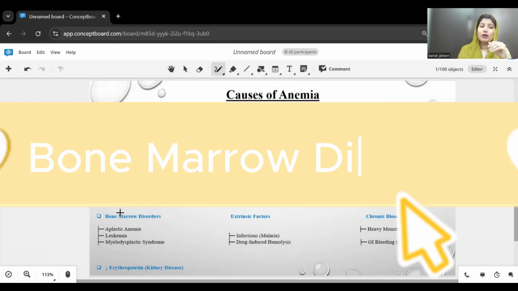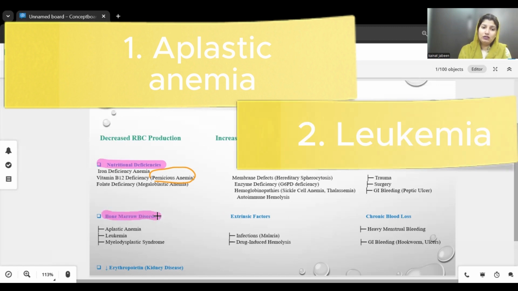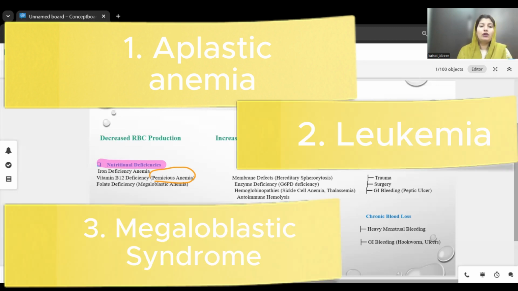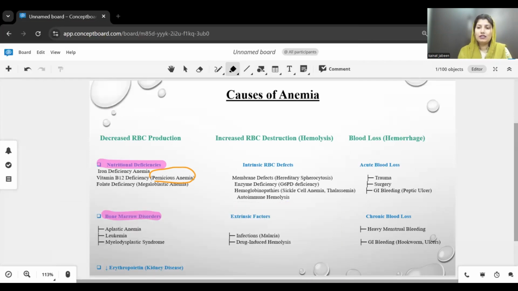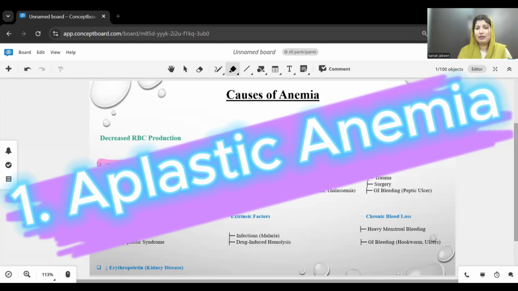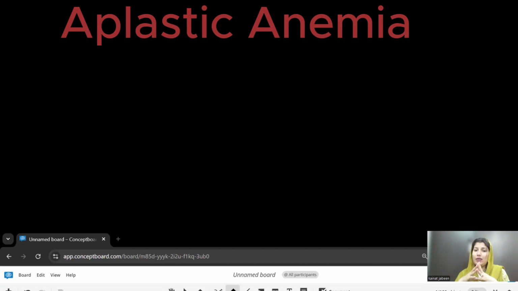The second one is the bone marrow disorders. As you can see, bone marrow disorders can be of three types: aplastic anemia, leukemia, and myelodysplastic syndrome. The first one is aplastic anemia. We all know that the bone marrow produces blood cells: white blood cells, red blood cells, and platelets. So if there is any disorder in the bone marrow, it will lead toward anemia.